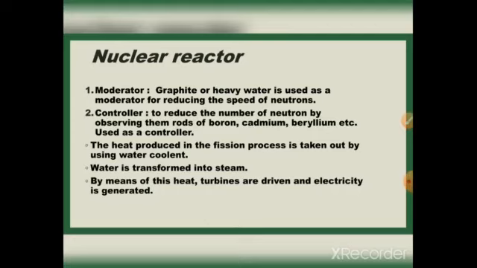Controller: to reduce the number of neutrons by absorbing them, rods of boron, cadmium, beryllium, etc. are used as a controller. The heat produced in the fission process is taken out by using water as a coolant. Water is transformed into steam. By means of this heat, turbines are driven and electricity is generated.